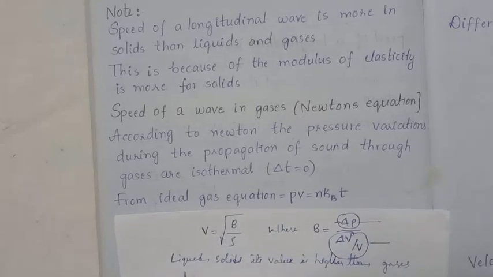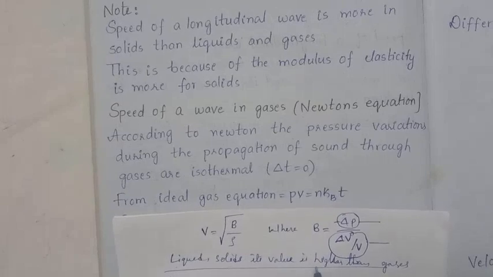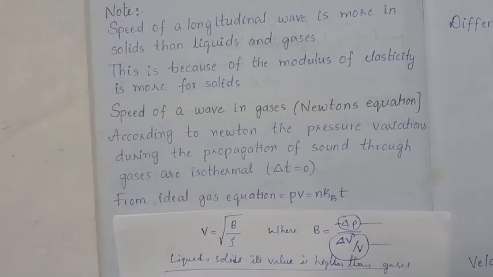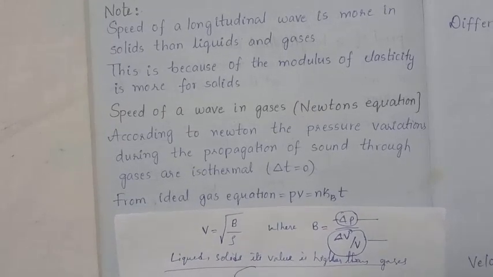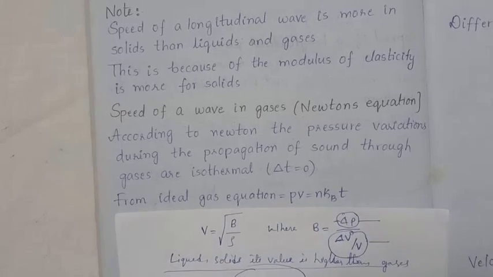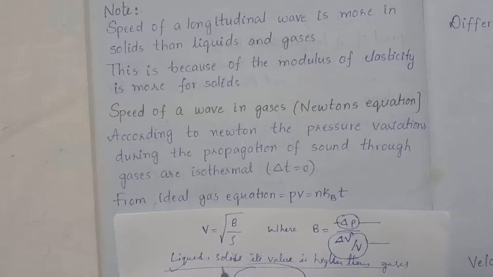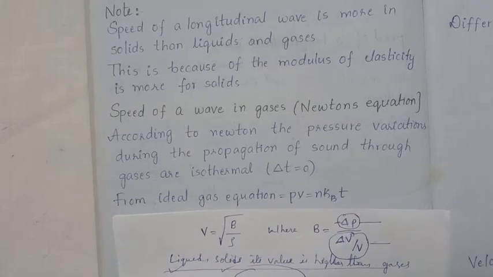So you have to observe this point. Liquids and solids, its value is higher than gases. Why? Because of one reason: its density is higher. Density is higher in the case of liquids and solids. That's why its speed is higher in liquids and solids.